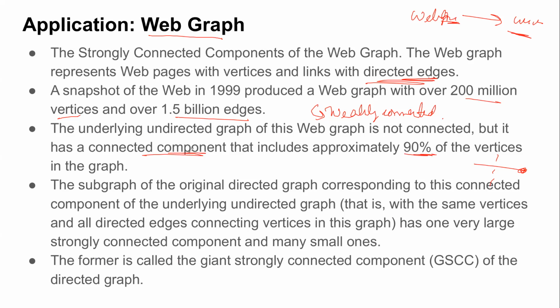So they considered the subgraph of that connected component, which is technically called the giant strongly connected component of this graph. All the analysis done on the World Wide Web to understand its pattern and its growth over the past two decades has been done on that component.